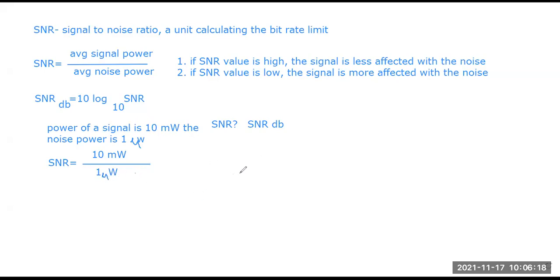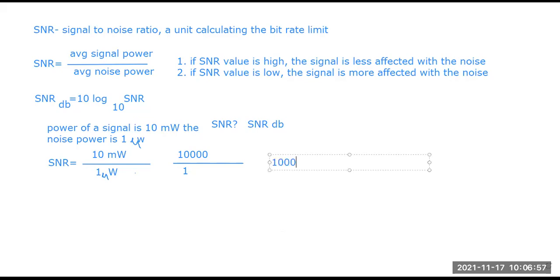So these two things are given. Now what we need to do is a unit conversion of the higher values and calculate. So we are going to change this 10 megawatt to the lower unit, that is microwatt. So what is the value going to change? 10 megawatt is equal to 10,000 microwatt, given by 1 microwatt. So in this unit conversion, the units cancel out each other, and what remains is the value, that is 10,000.